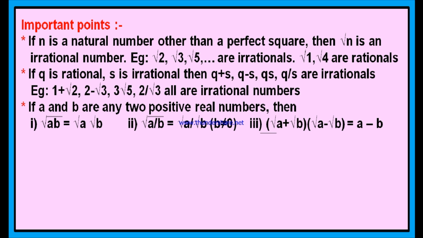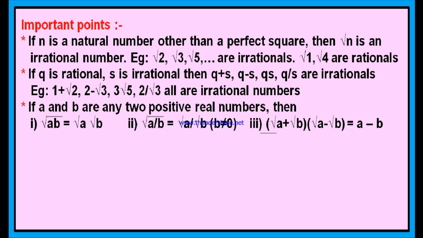This b, where can you find b? B is in the denominator place. Since b is in the denominator place, if you equate it to 0, in any fraction if the denominator is 0, can you find the value of the fraction? Good. In any fraction if the denominator is 0, then the value of the fraction is undefined. Therefore, the condition here should be b not equal to 0.